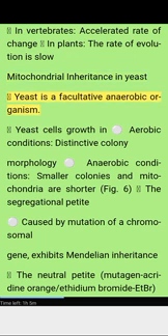Mitochondrial inheritance in yeast. Yeast is a facultative anaerobic organism. Yeast cells grow in aerobic conditions, but under anaerobic conditions they show distinctive colony morphology, with smaller colonies, because the mitochondria are shorter. Figure 6. The segregational petite.